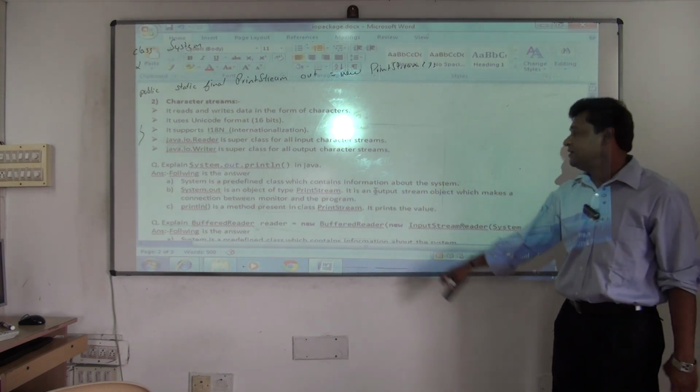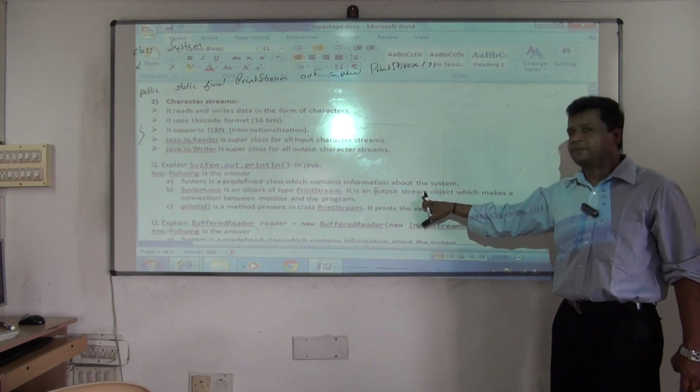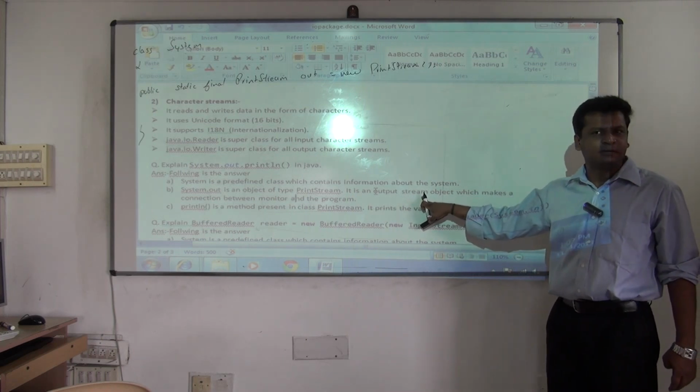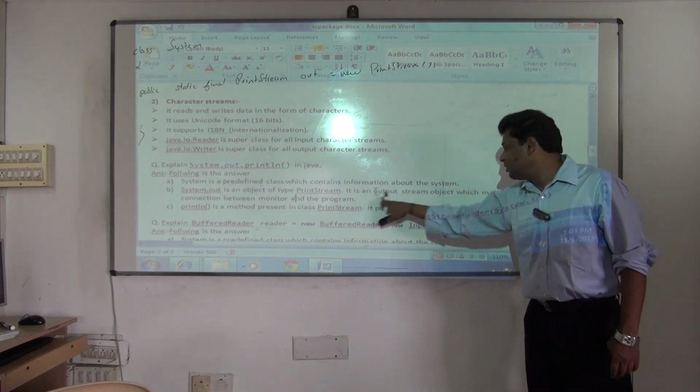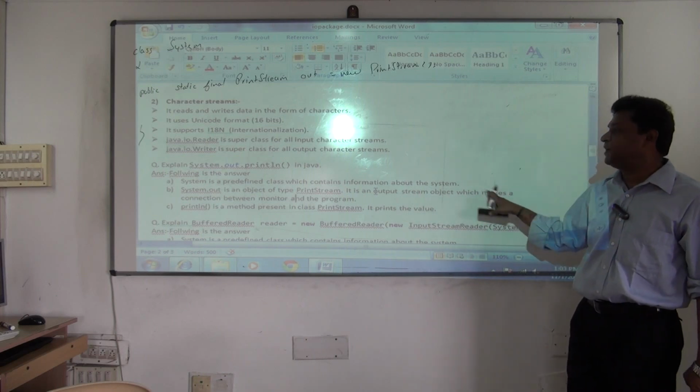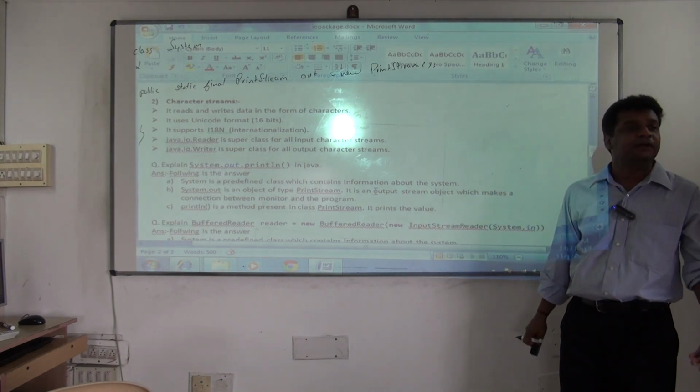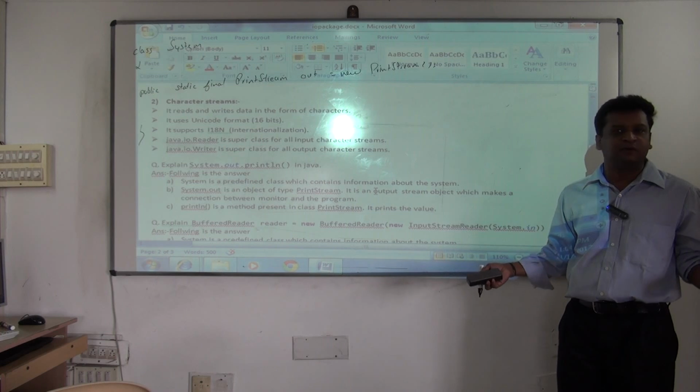PrintStream. Now exactly see here, notice what happens. It's an output stream. I told output only, not input, no? Correct. It's an output stream object which makes a connection between your program and the monitor. It will make the connection. You don't have to worry about it.